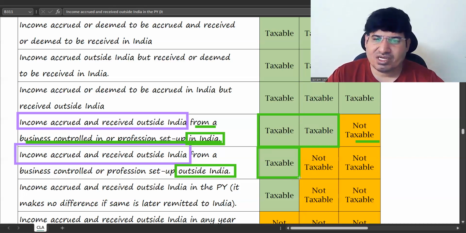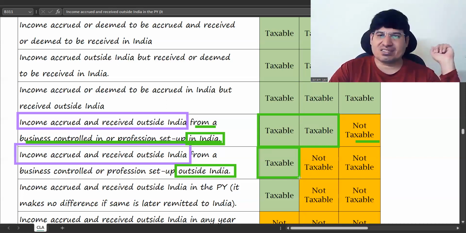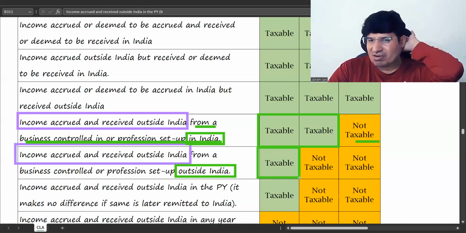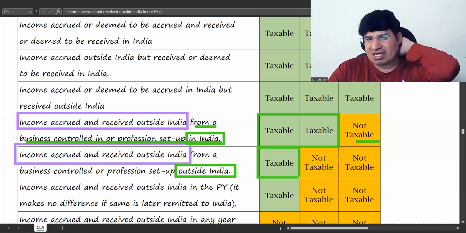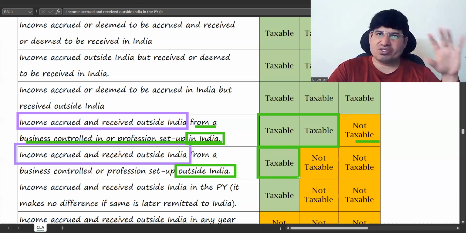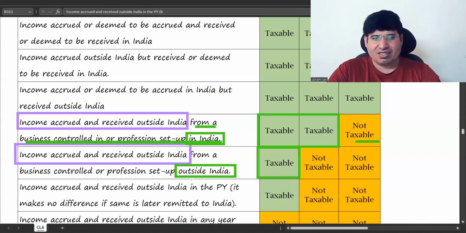See, ROR is someone who is in India, is full time in India, is enjoying all Indian facilities full time, with his predominant stay in India. So all his income is taxable. There's nothing which is not taxable. It's one more point which you can remember: if it's ROR, you don't need to consider anything. It is taxable for it. But here, if the profession is set up outside India, then everything is outside India, right? So it will not be taxable for RNOR and NR.